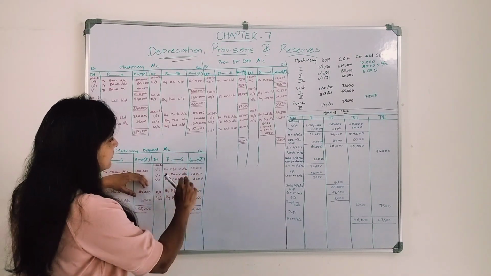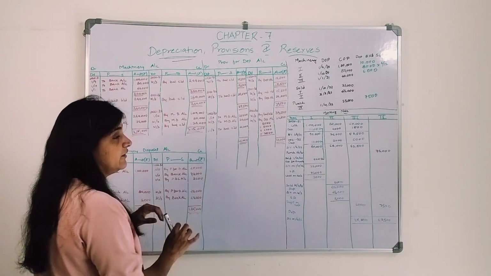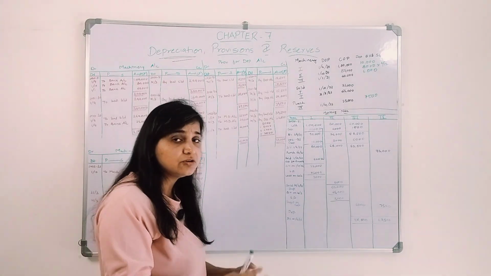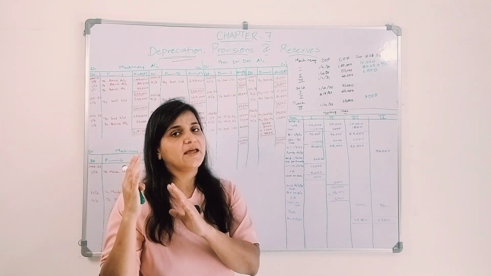It was for 1 lakh. There was a provision for depreciation 25,000. The book value was 75,000. We sold it for 72,000. There is a loss. Where we will transfer this loss? To profit and loss account.